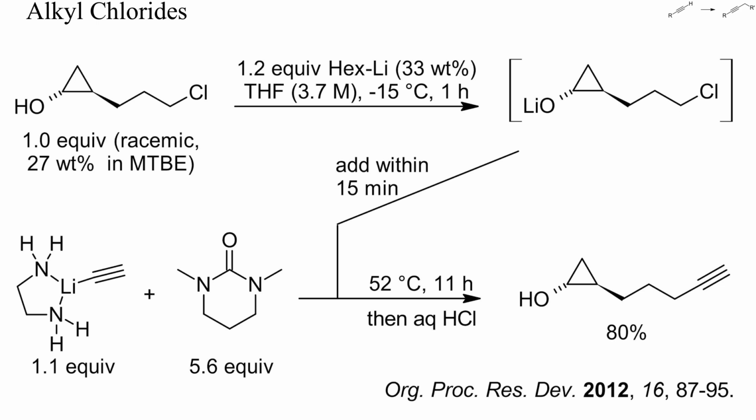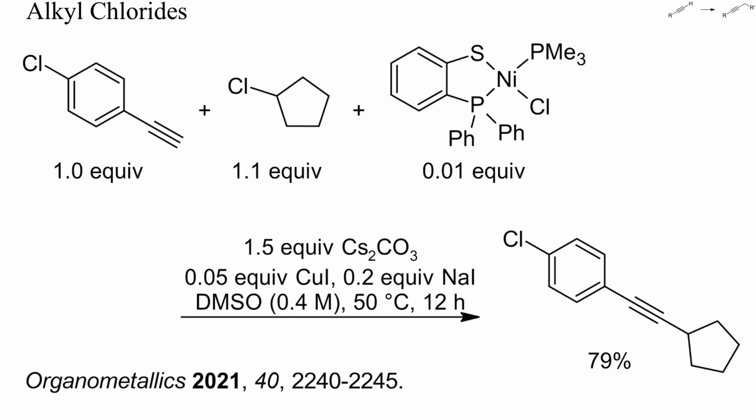Because unactivated alkyl chlorides are unreactive, the reaction required addition of DMPU as dipolar aprotic solvent and heating to 52 degrees Celsius for 11 hours. Alkylation of acetylene was faster than ether formation by alkylation of the alkoxide. Secondary alkyl chlorides are still less reactive, and in this example, catalysis by nickel, copper, and iodide was required. The alkylation was conducted in DMSO, which is particularly well suited for sluggish nucleophilic substitutions.